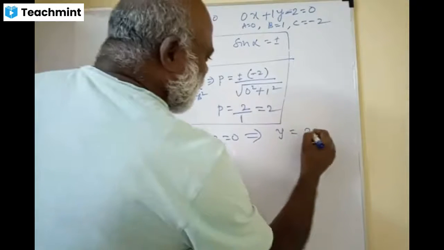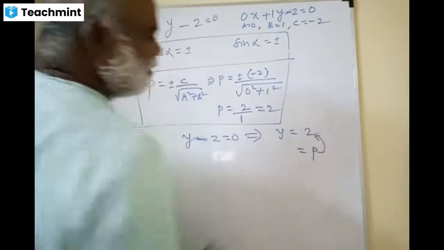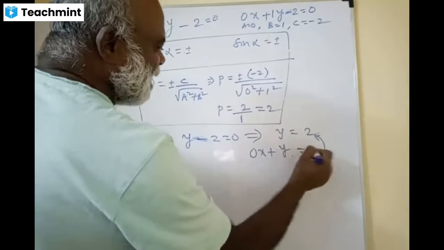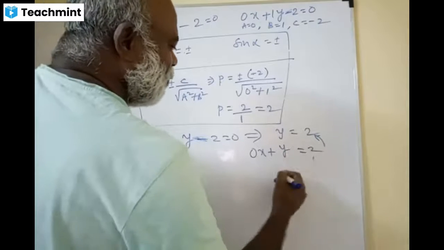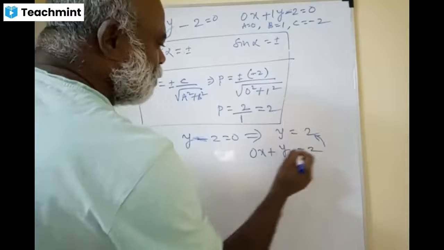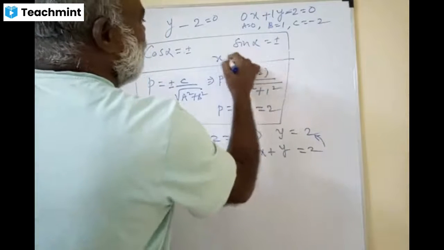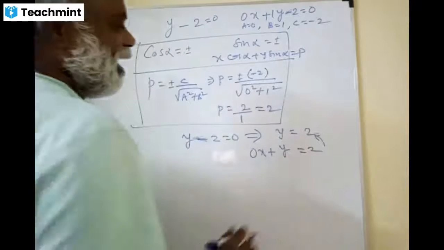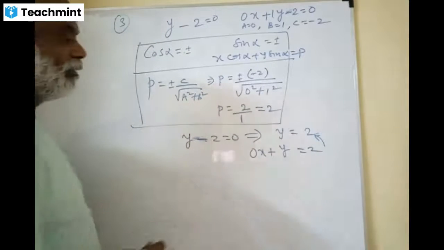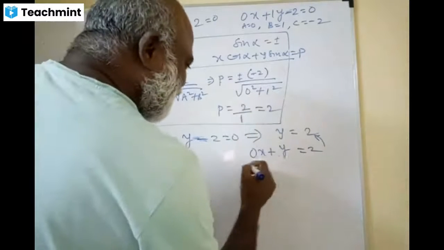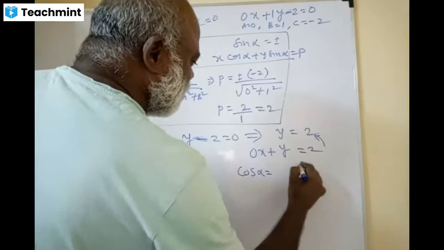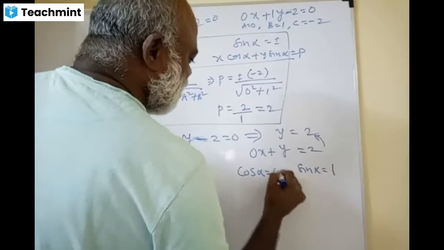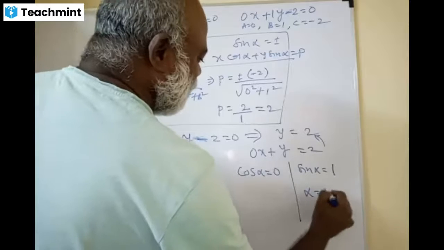But it should be P only, right? Yes, sir. So is it 0x plus y is equal to P or 2? You divide with 1 only because you wanted P only, right? X cos alpha plus y sin alpha is equal to P. P is already 2 only. If P is not 2, we have to manipulate it. So what is cos alpha, Kavi, and what is sin alpha, dears? Sin alpha is 1, cos alpha is 0, therefore alpha equal to pi by 2.